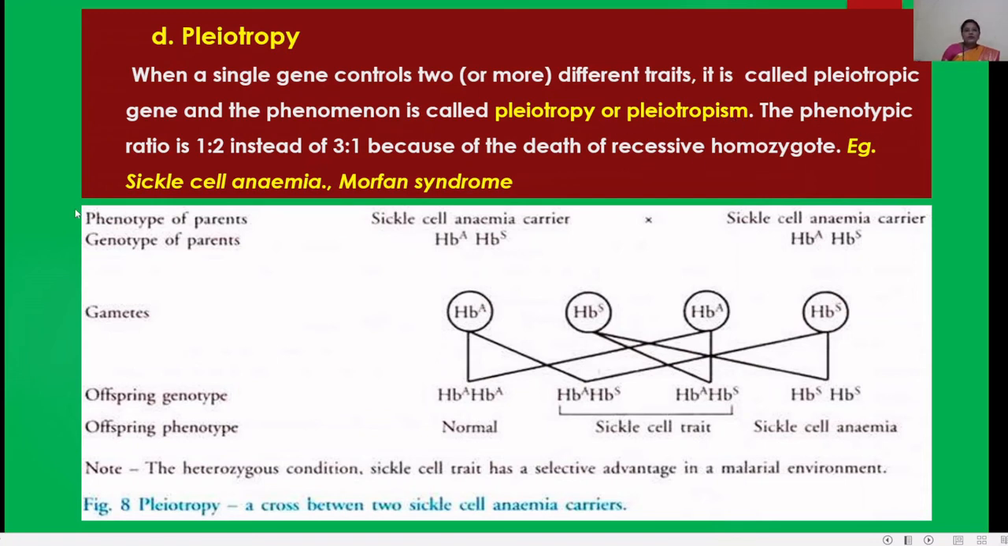This phenomenon is known as pleiotropic genes or pleiotropism. The phenotypic ratio is 1:2 instead of 3:1 because of death of the recessive homozygote. For example, sickle cell anemia, Marfan syndrome. In sickle cell anemia, the HB level decreases. It is caused by the gene HbS. From this HbS, sickle cell anemia disease arises.